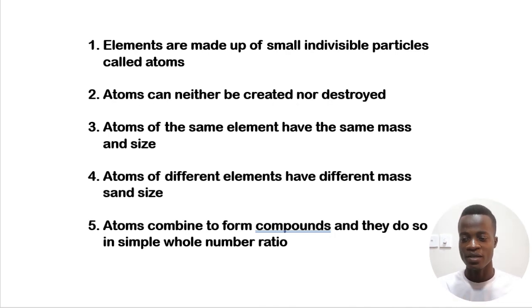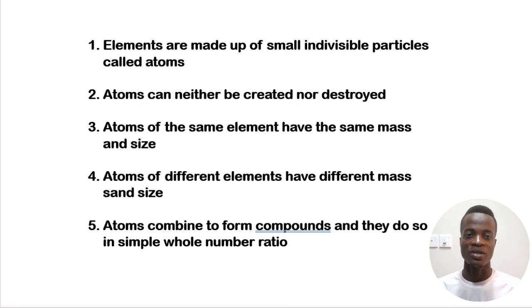The third one is atoms of the same element have the same mass and size. So if atoms belong to the same element, then they have the same mass and size. The fourth one is atoms of different elements have different mass and size. So if the atoms are from different elements, then the mass and size are going to be different. But if they belong to the same element, they're going to have the same size and mass. The last one is atoms combine to form compounds, and they do that combination in a simple whole number ratio.